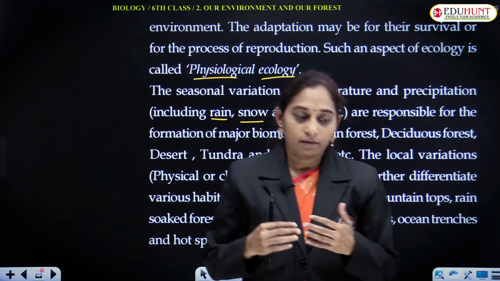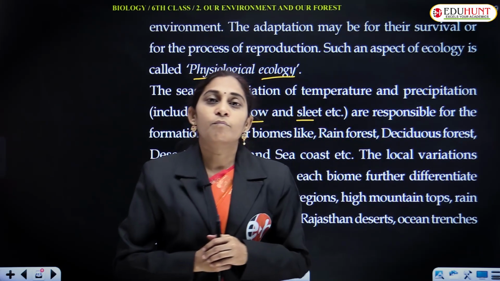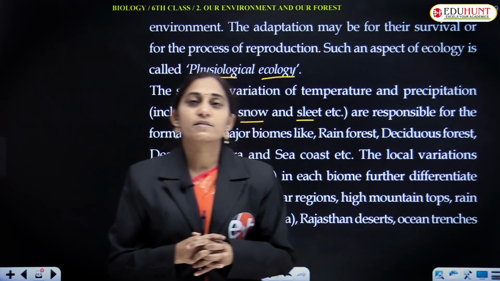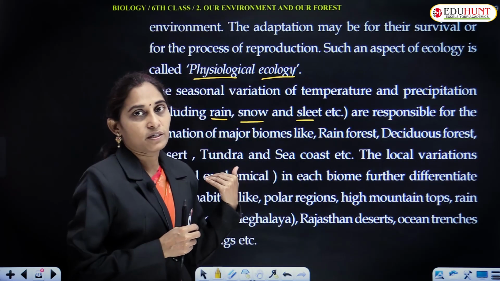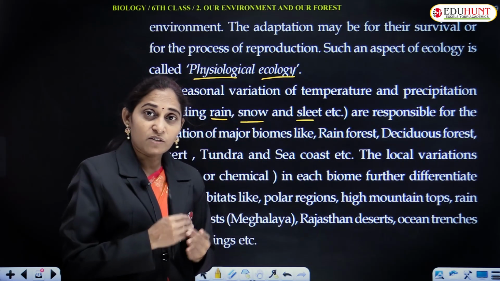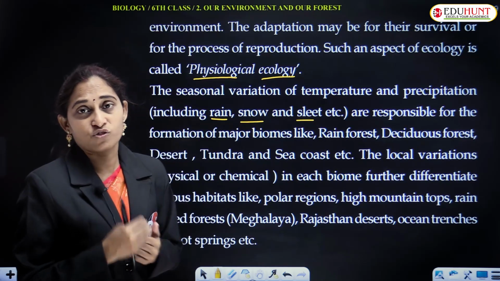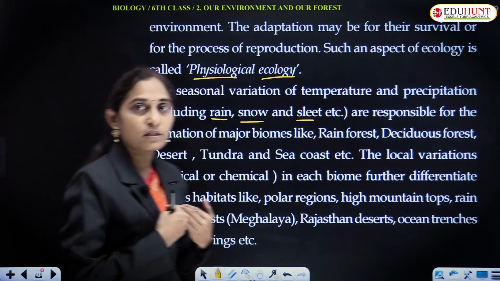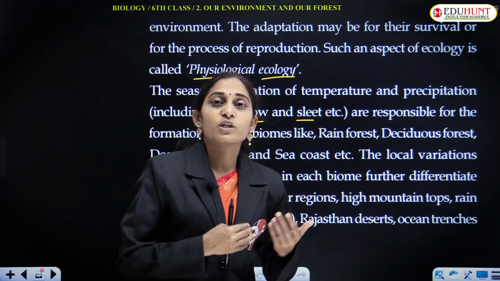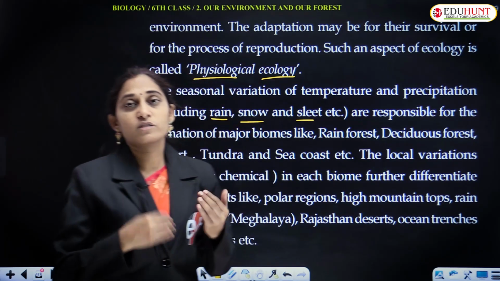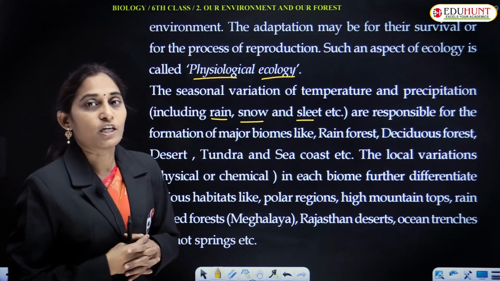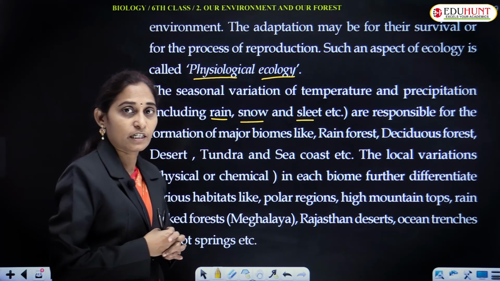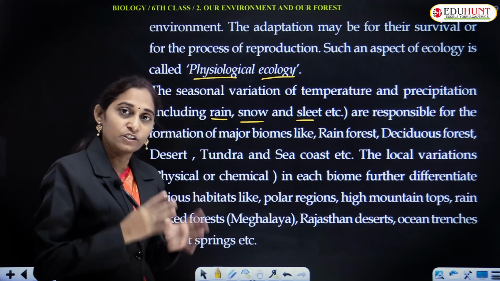In polar regions, most of the time snowfall occurs. Temperatures fall below 0 degrees centigrade. That means there is a drastic change in temperature. If we move towards the equator, temperatures rise. That means there is a sharp difference in temperature depending on the region.